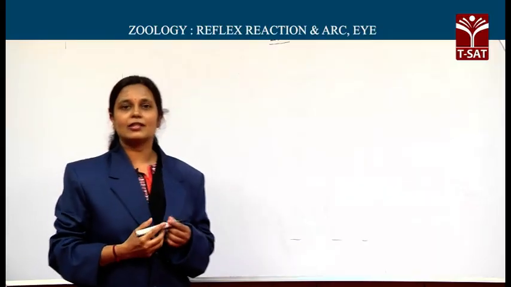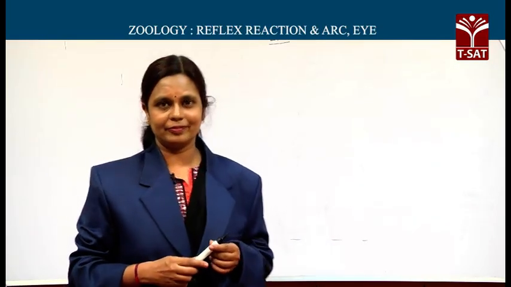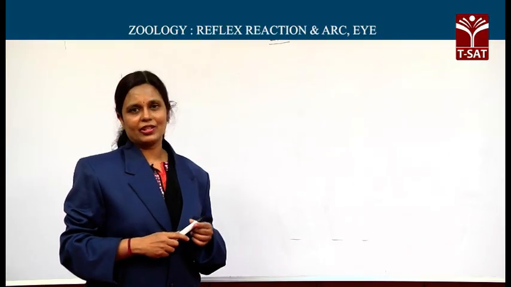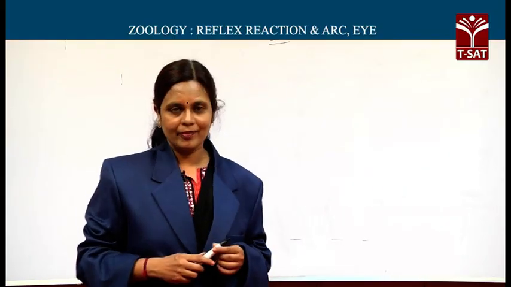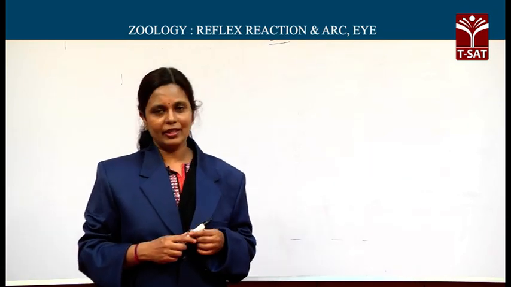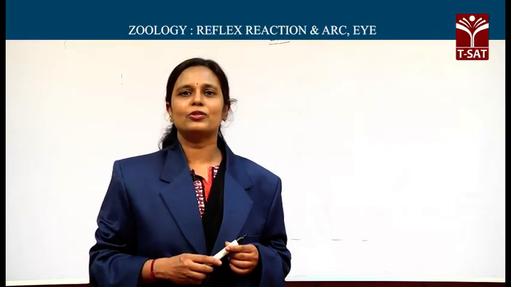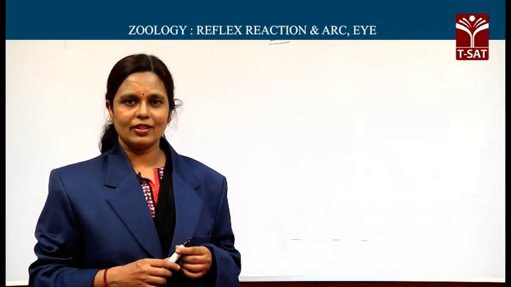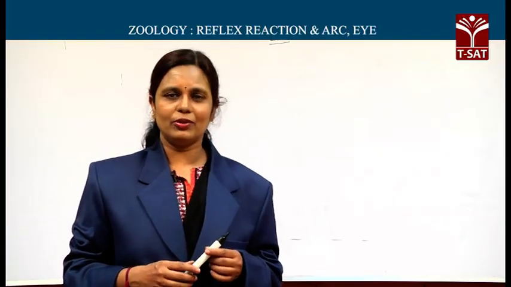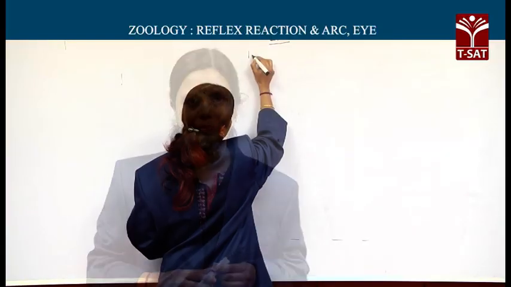Human eye is the organ of vision. The eyes are lodged in specialized sockets in the facial region of the skull called orbits. The structure of the eye can be studied under two heads. One is accessory structures and number two, it is eyeball.